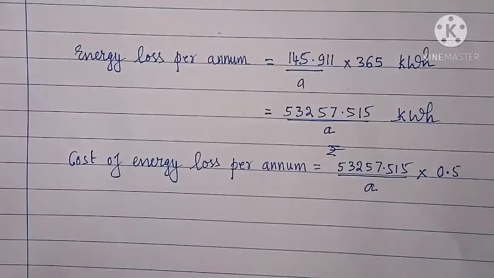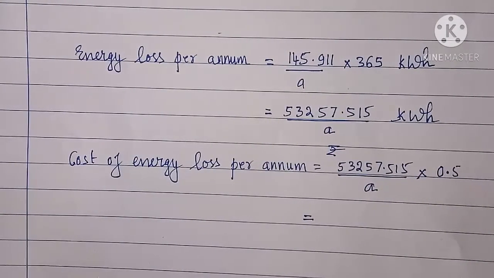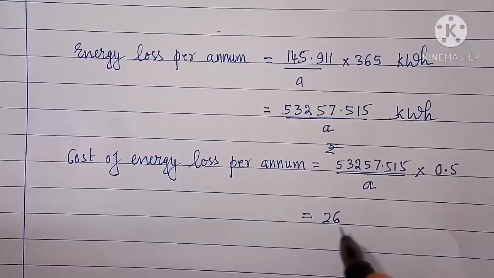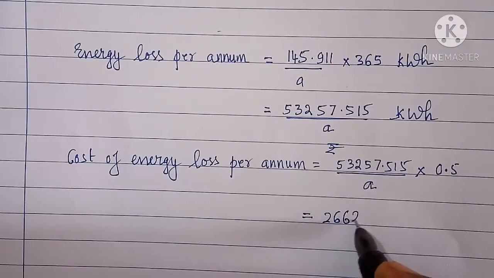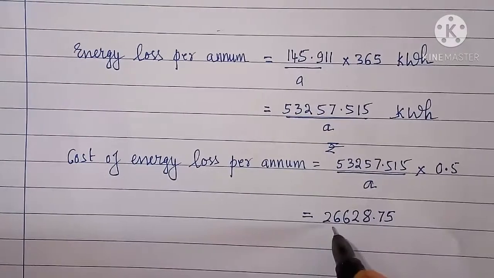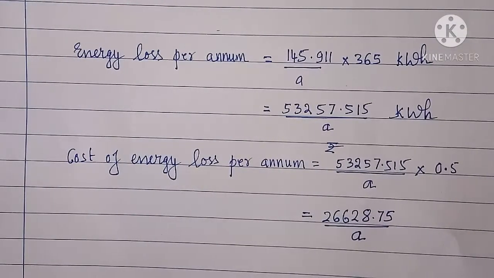This will be in rupees. Simplifying, we get 26628.75 by A.